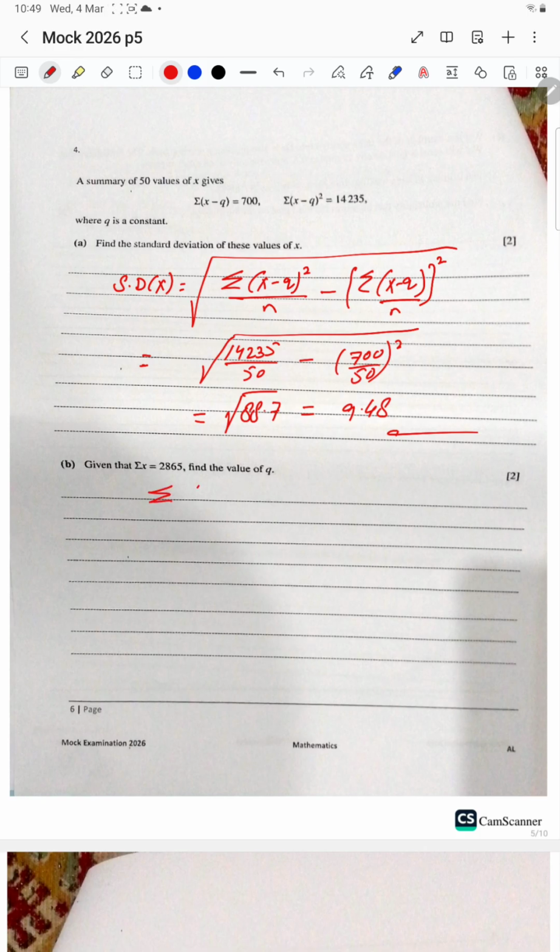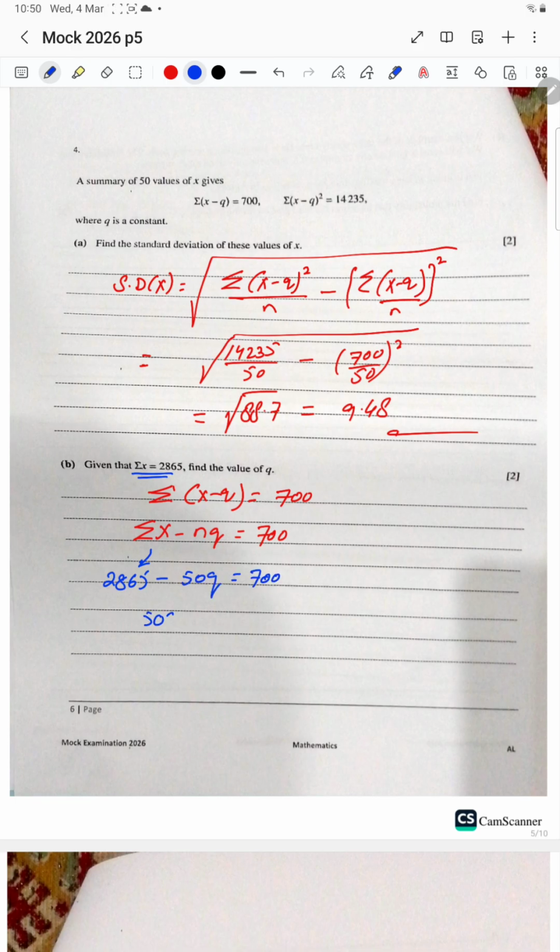We are given this: sigma x minus q is equal to 700. So apply the property of expansion of sigma sum. I will write sigma x minus nq is equal to 700. Sigma x is what we are given, this value, 2865, minus n, which is 50, times q is equal to 700.